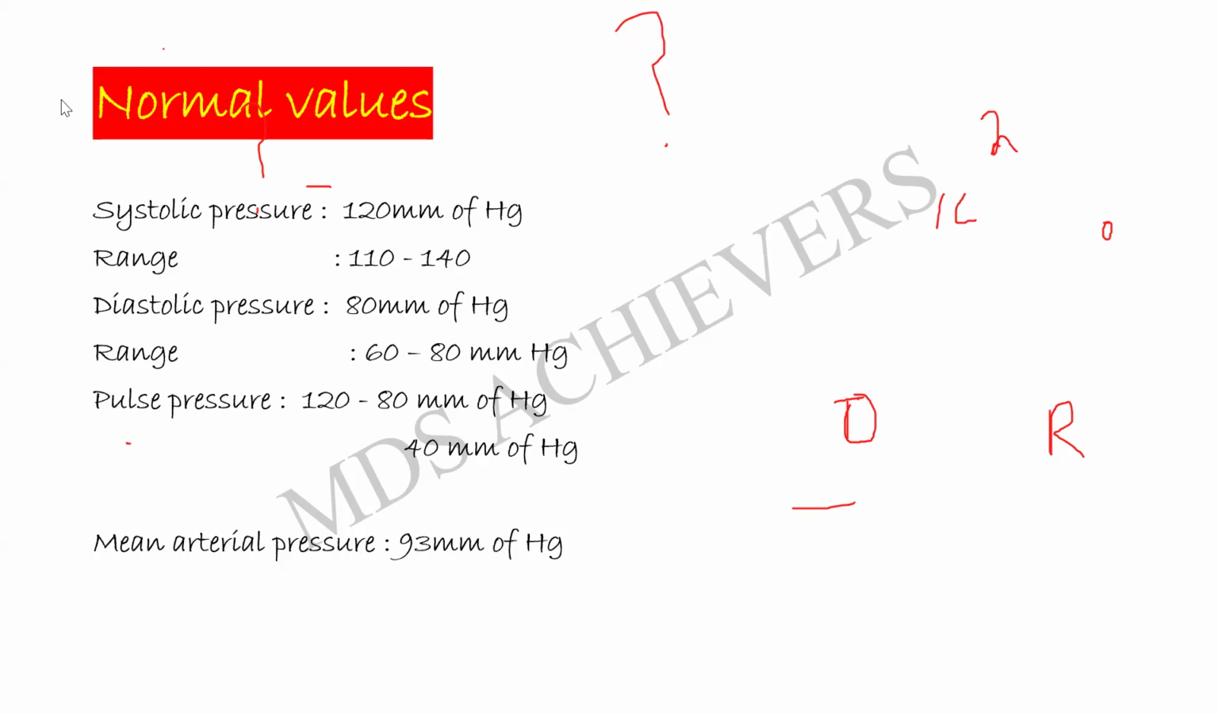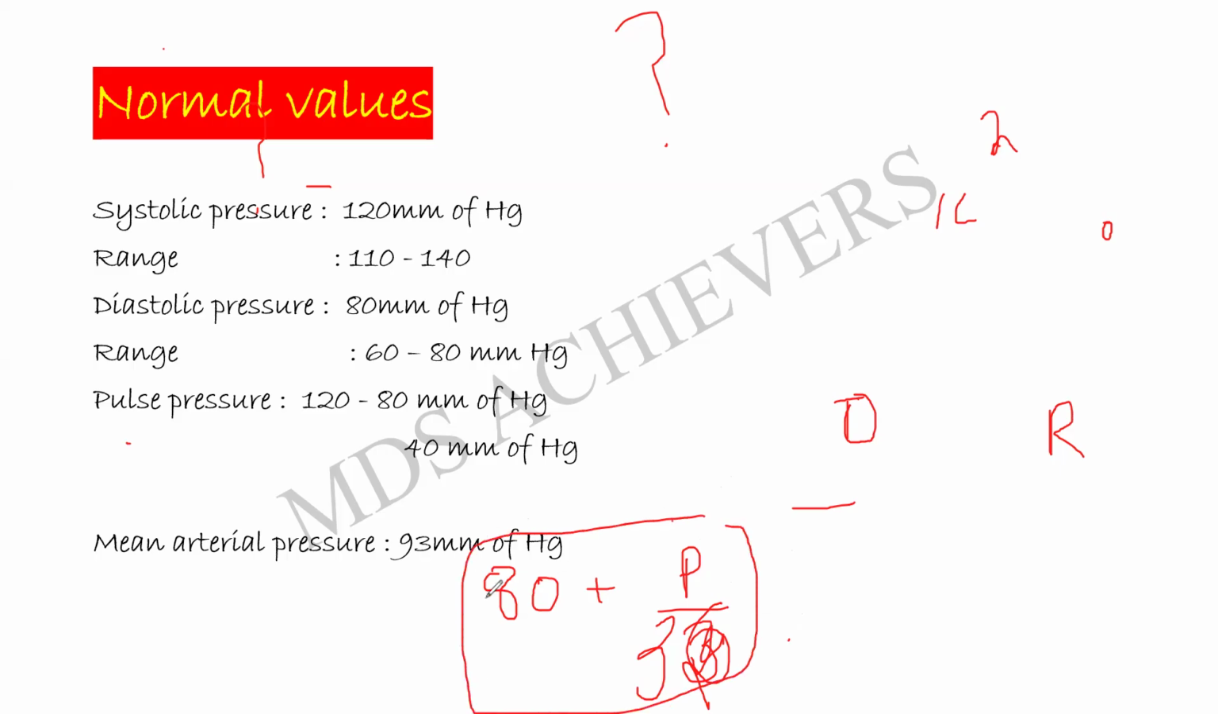That is given by the formula: diastolic pressure plus pulse pressure by 3. Sorry, it's by 3. Pulse pressure by 3. Thereby, you are going to get the mean arterial pressure.